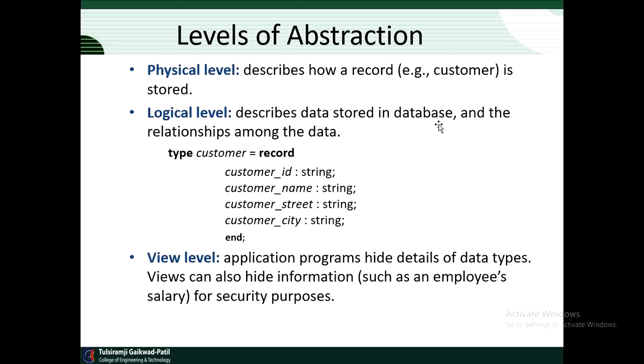So in the view level, only that part of the database will be shown to the user which is related to that particular application. So this is the view level.